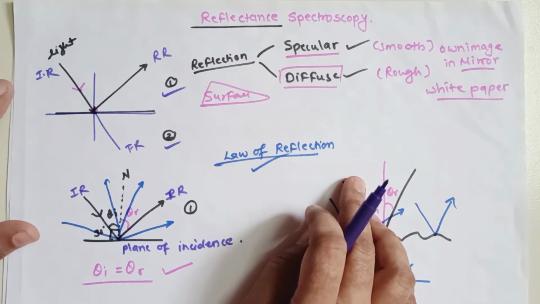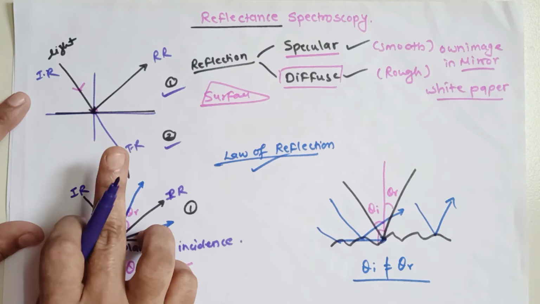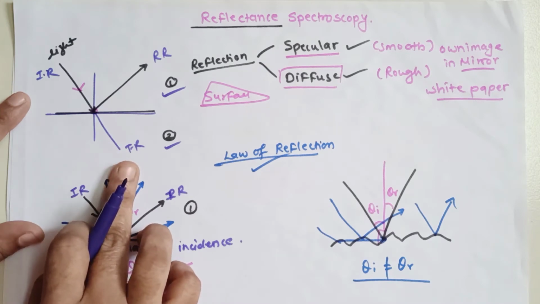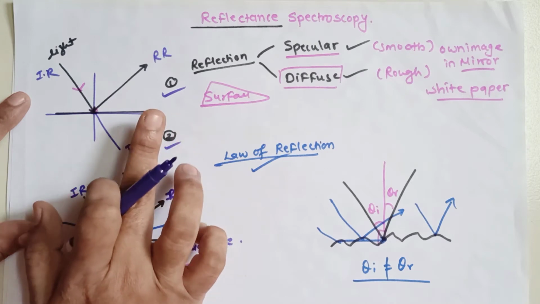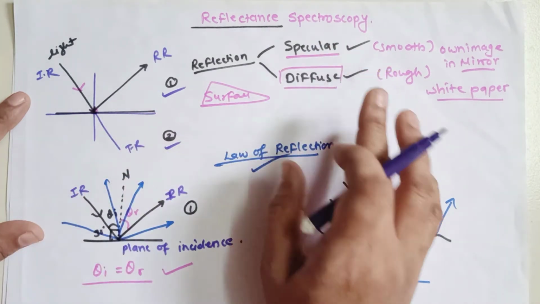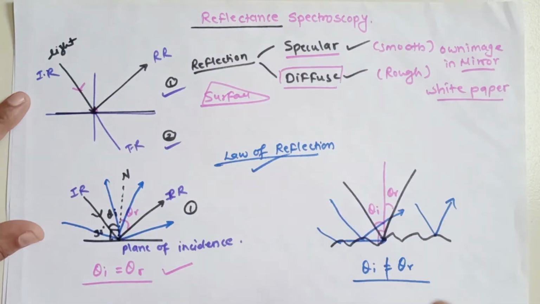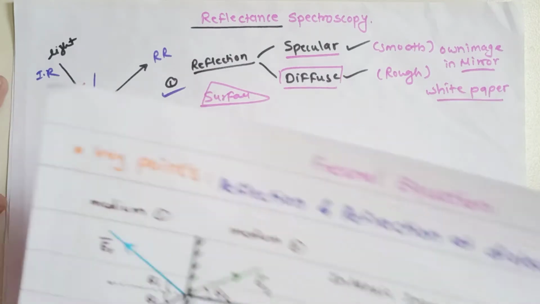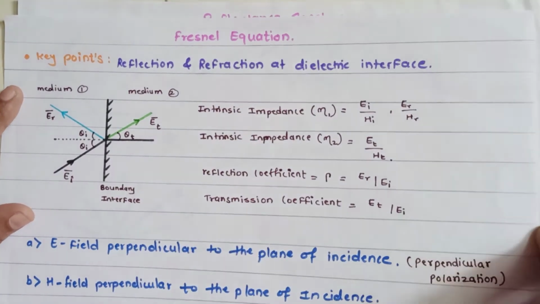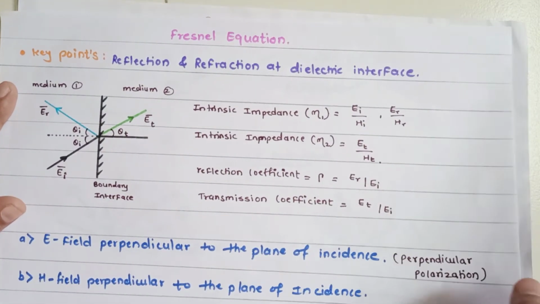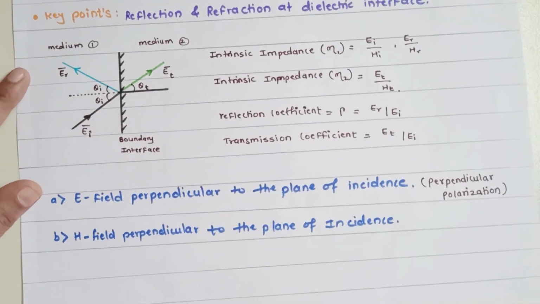Now, when we study refraction, it is nothing but the transmitted wave and the incident wave at the dielectric interface, by using specular reflection. The equations which we study are known as the Fresnel equations. It is a very important equation in reflectance spectroscopy.